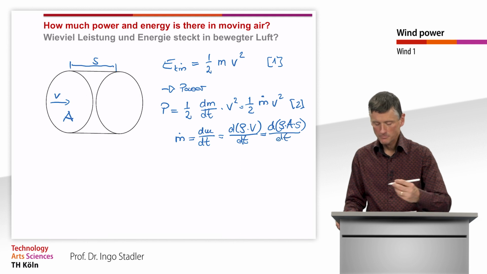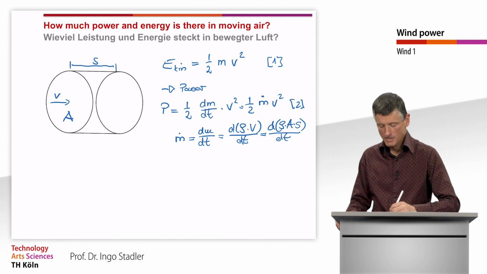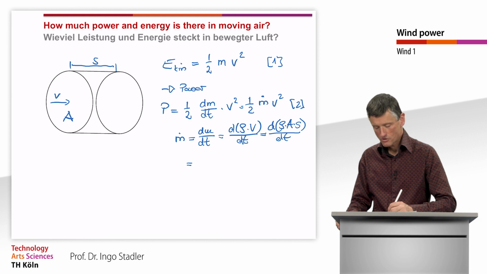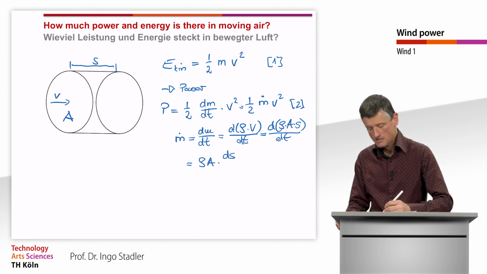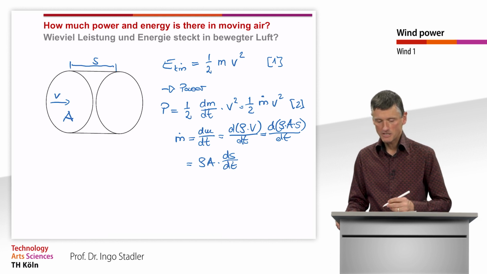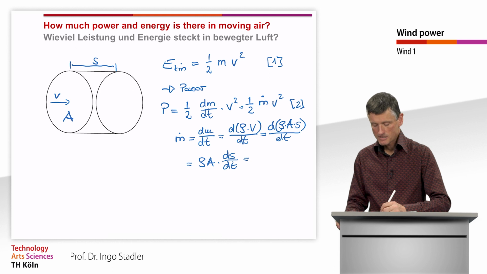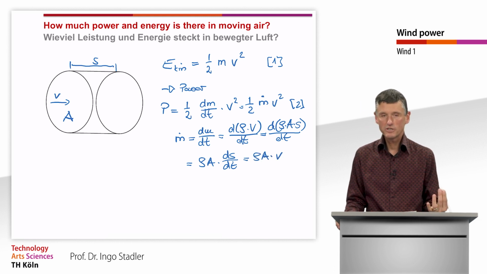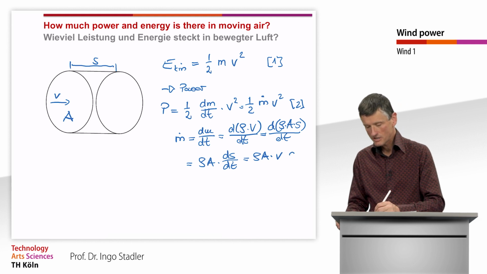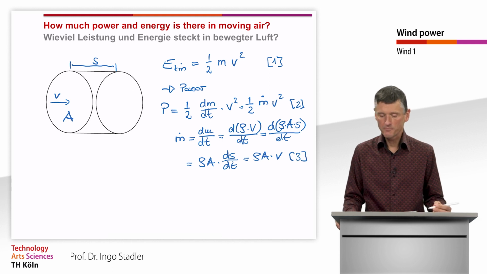divided by dt. We can then also write the constants rho and A times ds divided by dt, and that is rho times A times, once more, the wind velocity v. That is our equation 3.